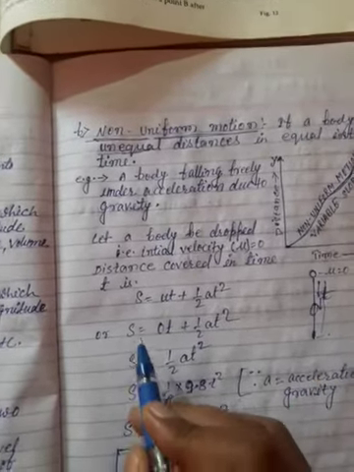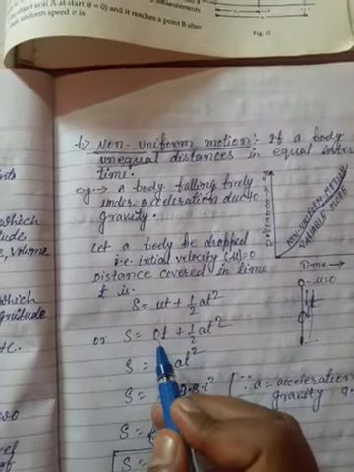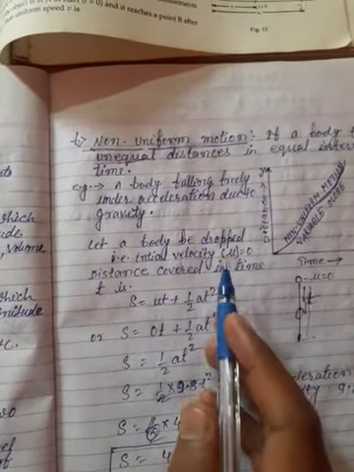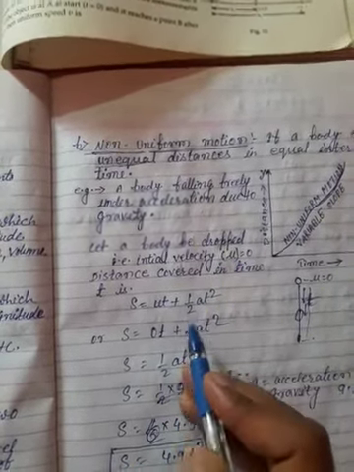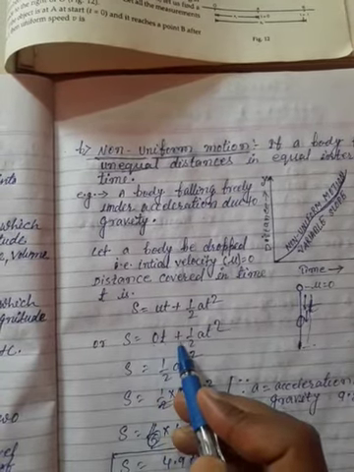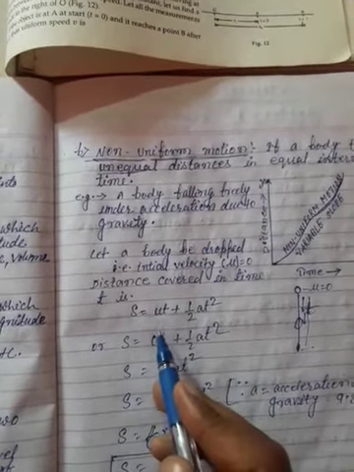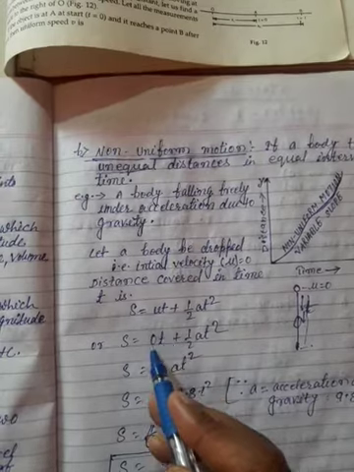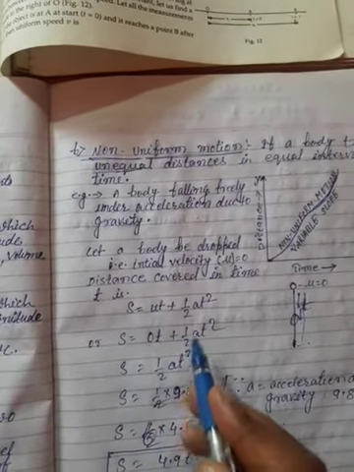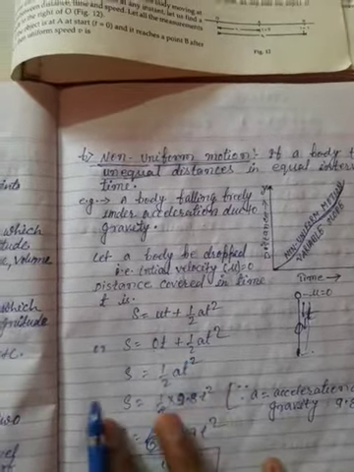Now if you put the value of u equals to 0. Here it is given u equals to 0. So put the 0 into time plus half at², and then 0 into t is 0, so it becomes 0. So s equals half at². Only this value you can write here.